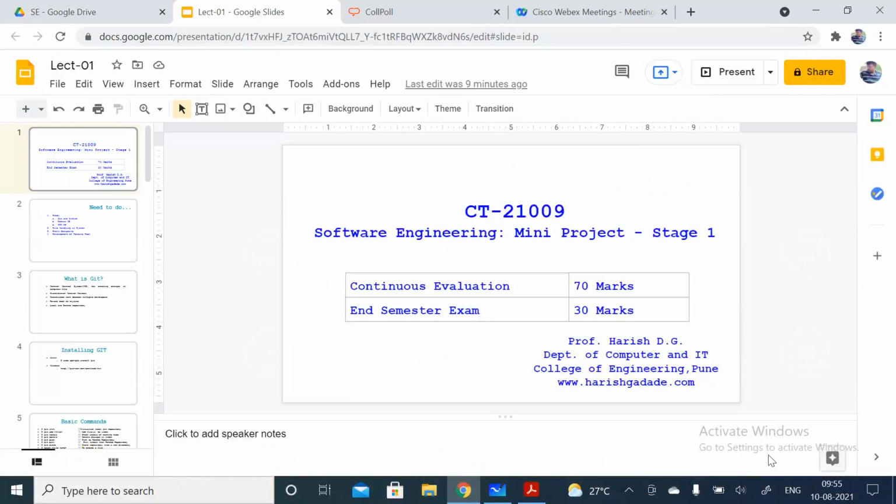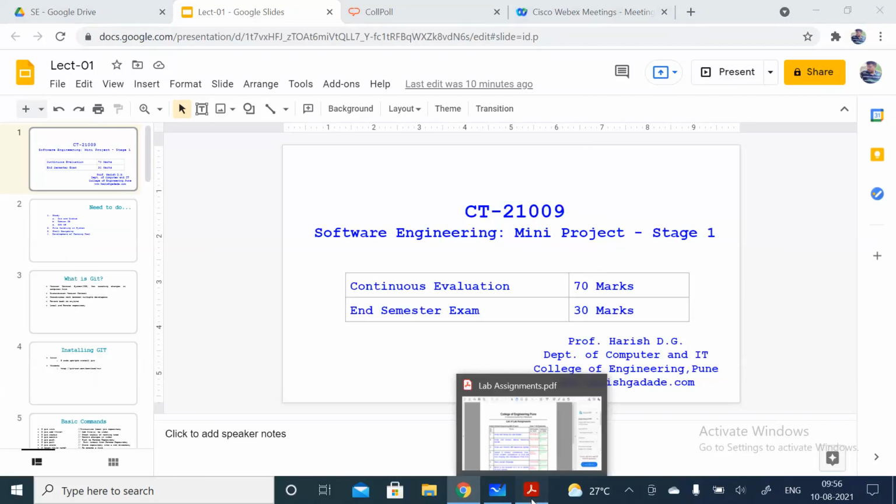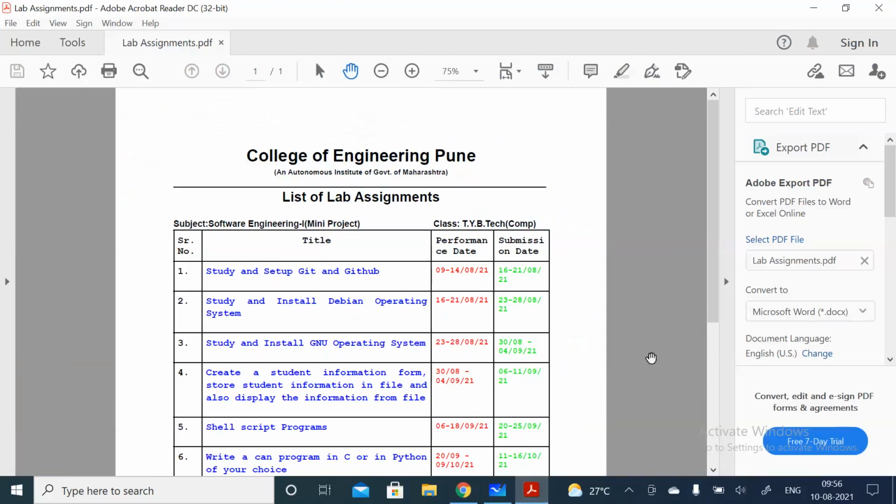In today's lecture, I'll just tell you the flow of this course. As we know, the name of the course is software engineering. The main thing in this is the mini project, right? So we'll do that mini project also in coming time. And also, I just told you this scheme. But before moving forward, I'll tell you the probable list of lab assignments.